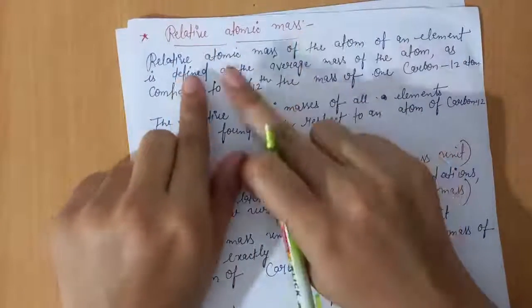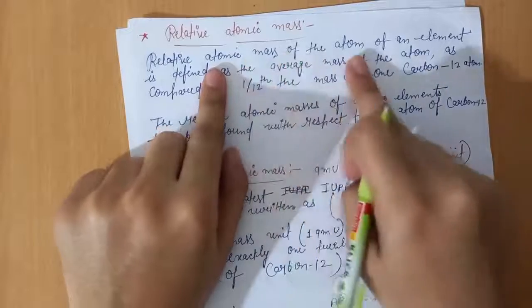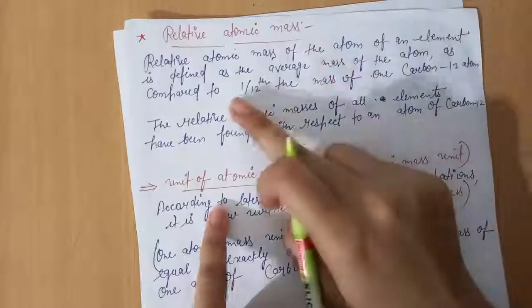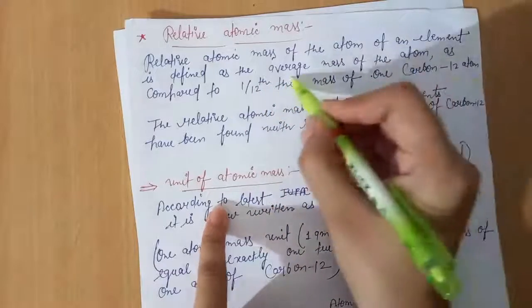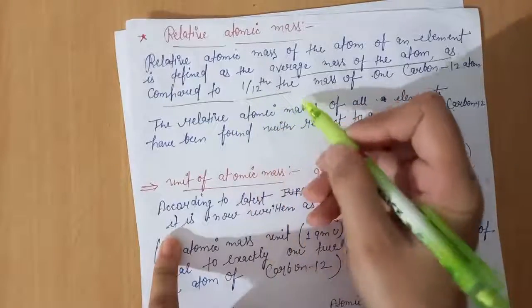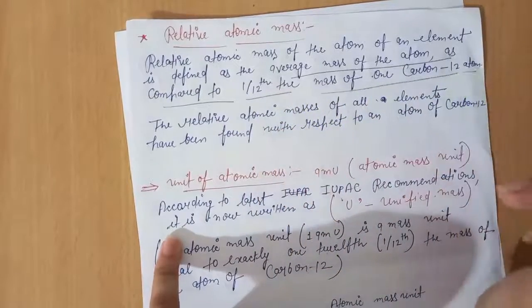So students, what is relative atomic mass? The relative atomic mass of an atom of an element is defined as the average mass of the atom as compared to 1/12 the mass of one carbon-12 atom.